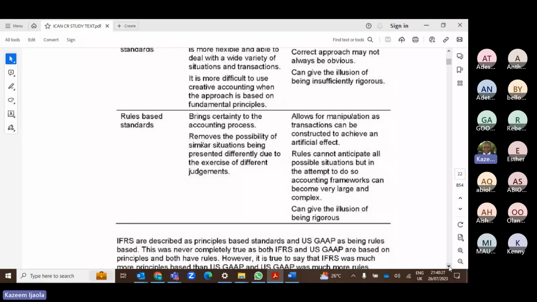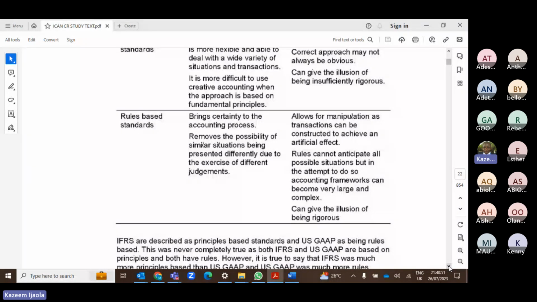So let's discuss the rule base now. There are some advantages and disadvantages. Under rule base, the first advantage is that it brings certainty to the accounting process. Definitely, it is very certain. You have to follow something, and everybody knows where you are going, because you have to follow laid down rules, and you cannot bring your own initiatives.